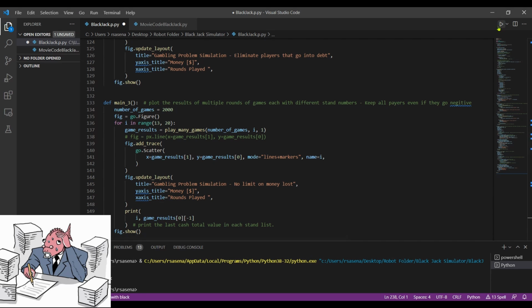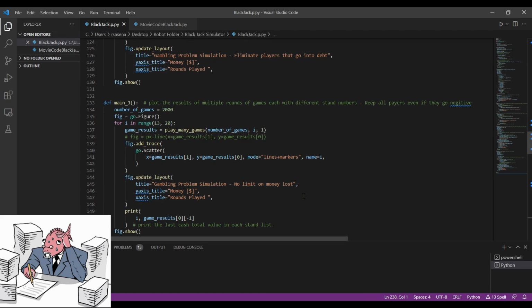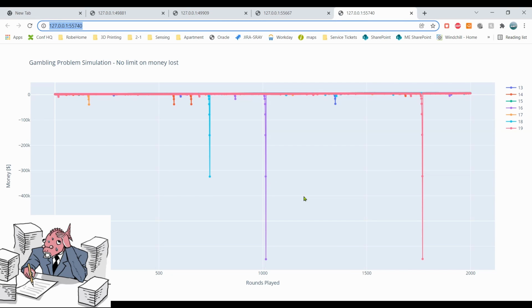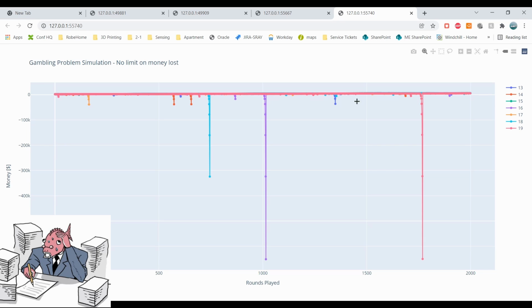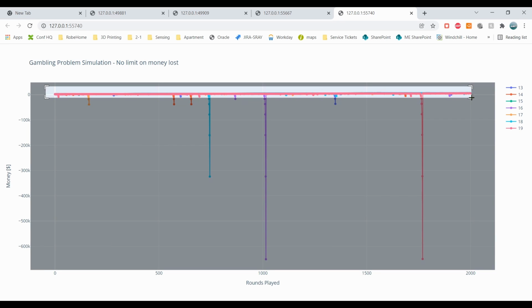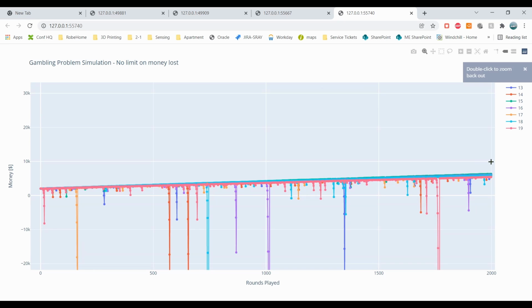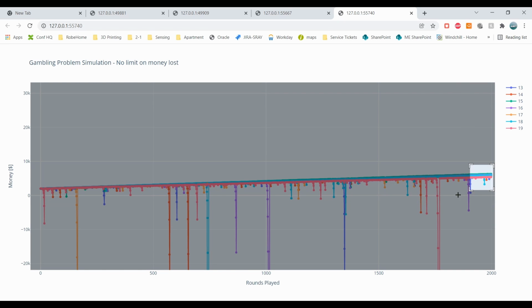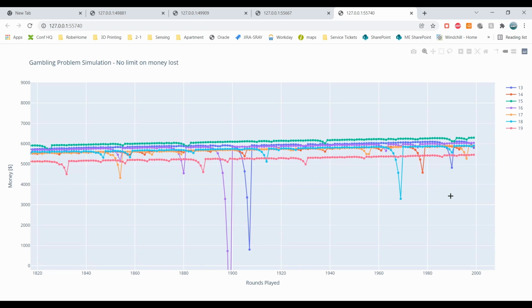So my first thought was to run the program many more times. Before we were going to about 100 rounds, so I said, hey, let's go to 2,000 rounds and see what happens. The problem was that the computer started going a little bit slower. I should also point out that I didn't eliminate stand numbers if they went past $0, or essentially going broke, in these cases.